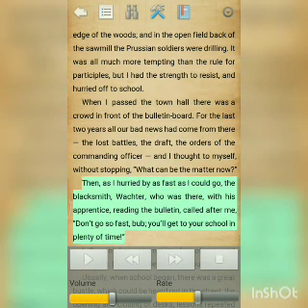Then, as I hurried by as fast as I could go, the blacksmith Wachter, who was there with his apprentice reading the bulletin, called after me. These are the people in the public places. He was a blacksmith with his apprentice. Apprentice means a person who is appointed as an assistant to assist in a trade. If a person who is skilled appoints a person for the sake of assistance, who is learning the same trade from the person, he is called an apprentice.